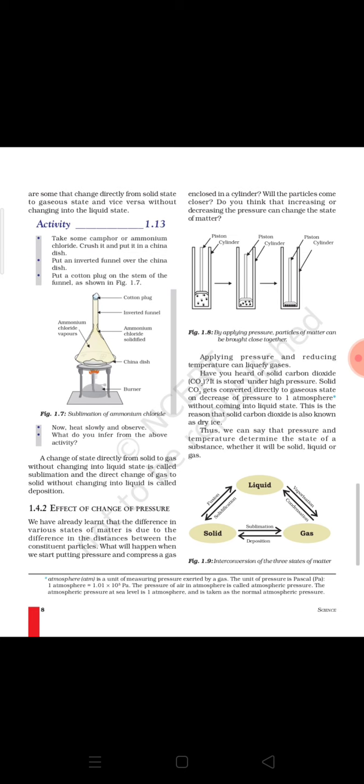It is because the ammonium chloride which we have taken is sublimable in nature. That means if you provide heat energy, it will directly convert into gaseous state. So on gaining heat energy, it will change into vapors, and if the opening is not closed, then these vapors can easily escape. As we don't want this, we are closing this opening with the help of a cotton plug.